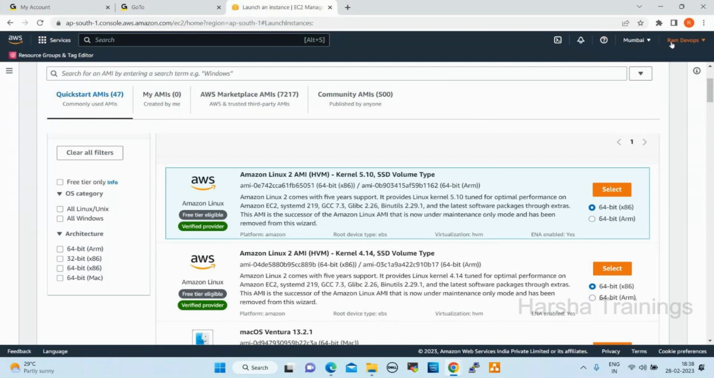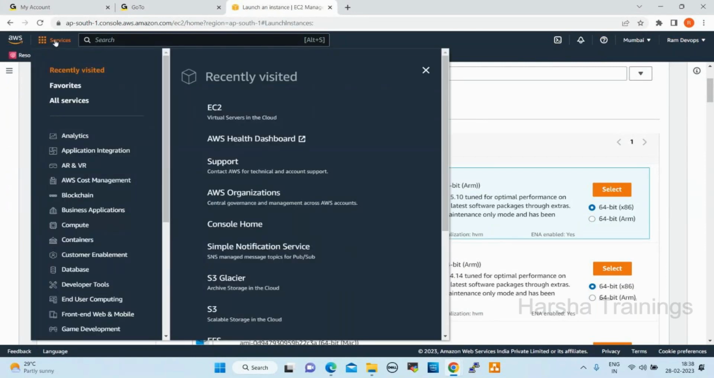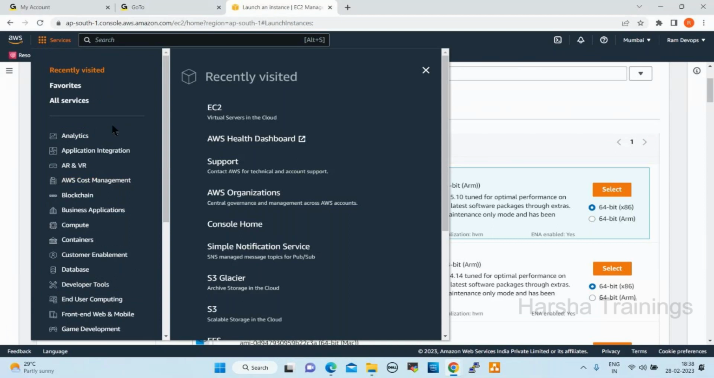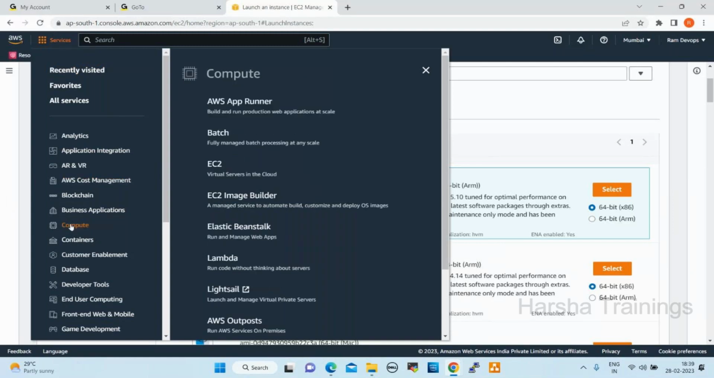These are all completed, right? So let us go back to services. Click on services. In this, all services are available. There are some important services we are going to work on. Let's try to understand just an overview. First important one, click on compute. See here, in this compute we have AWS App Runner, Batch, EC2, EC2 Image Builder, Elastic Beanstalk. Different services are there here. The most important one is EC2.